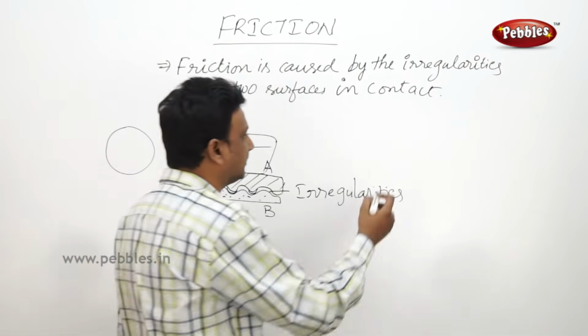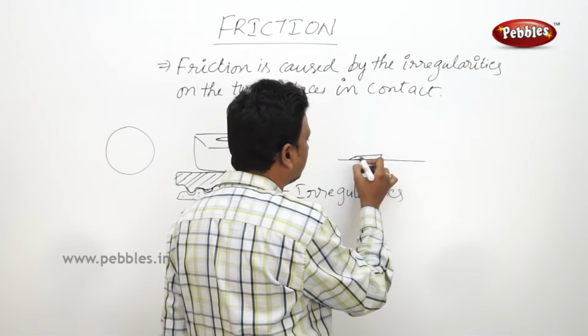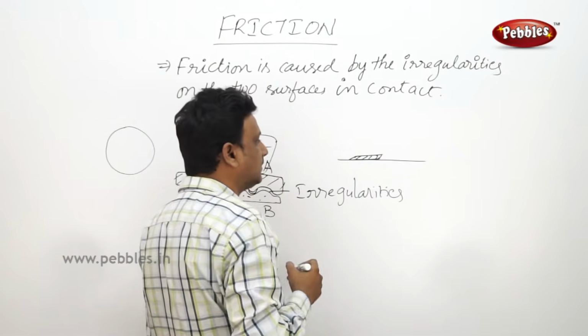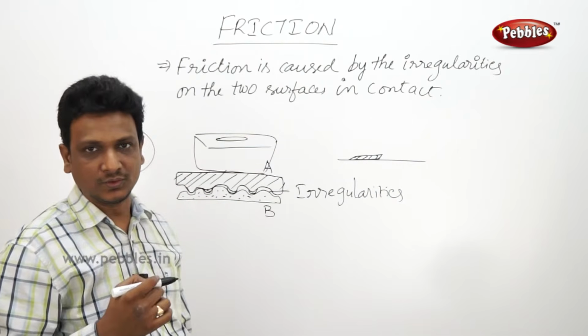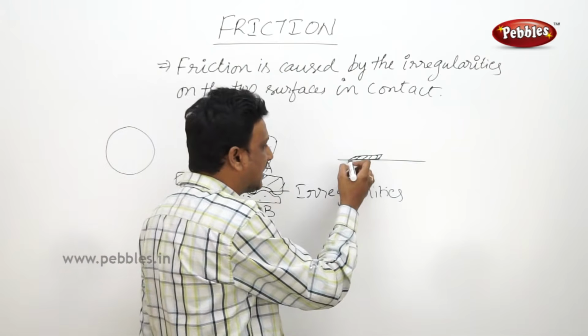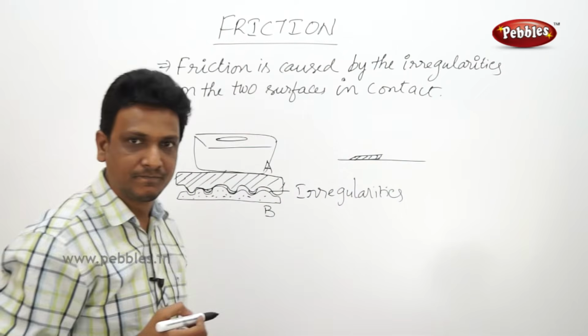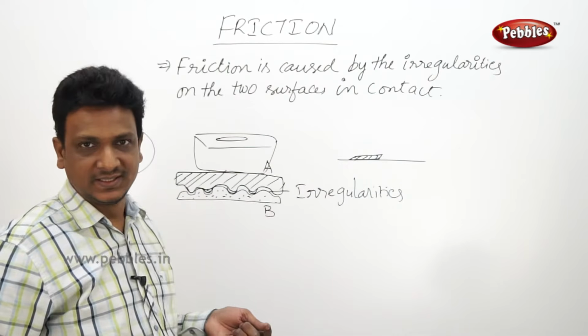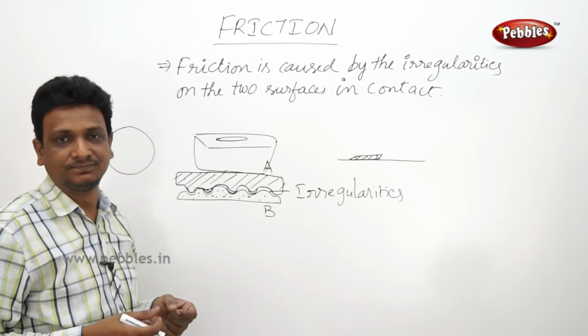I will give you an example. See, this is the floor. Here is a mat. If you wanted to pull the mat, there is some friction between the mat and the floor. There are some irregularities beneath the mat and some irregularities on the surface of the floor. You can pull the mat easily, even though irregularities are there, because the interlocking is not much intact.